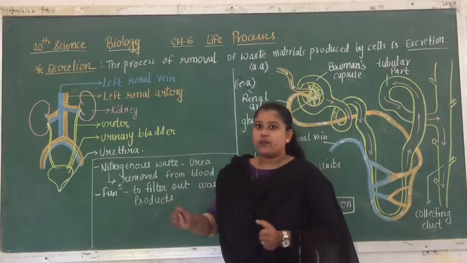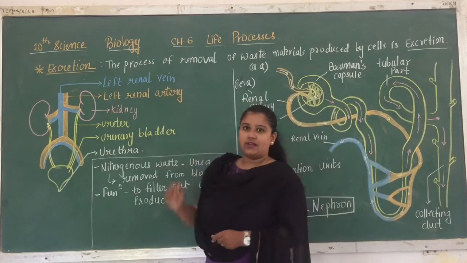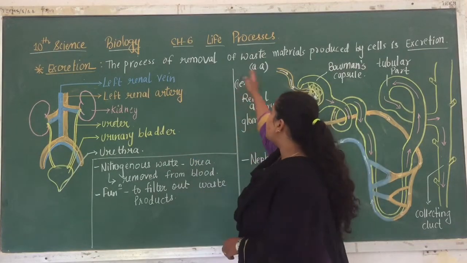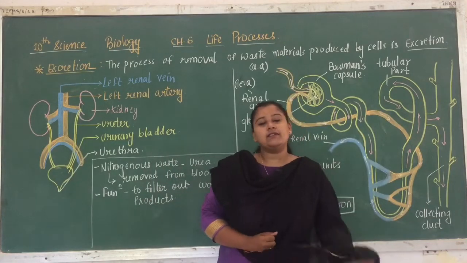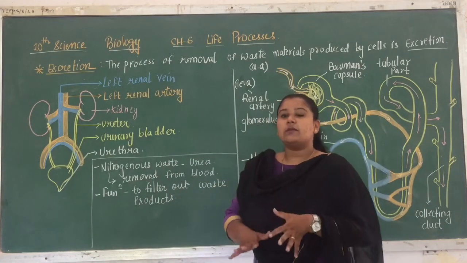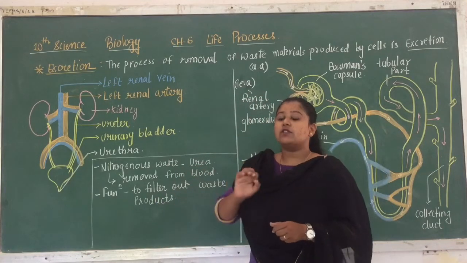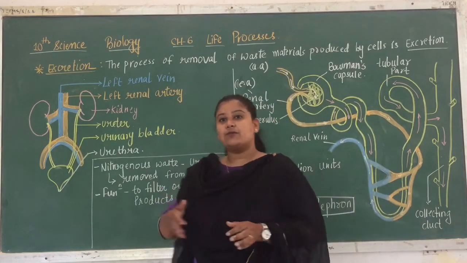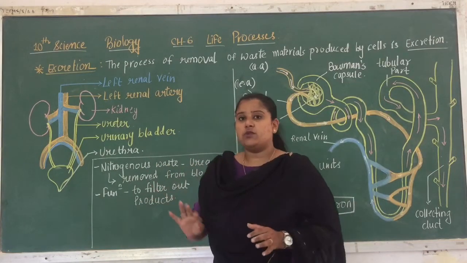The next topic of this chapter, that is life processes, is excretion, right? Excretion means the process of removal of waste materials produced by cells. So it is nothing but the removal of all the waste materials from the body which is produced by the cells, that is known as excretion. So first we are going to see the excretion in human beings.